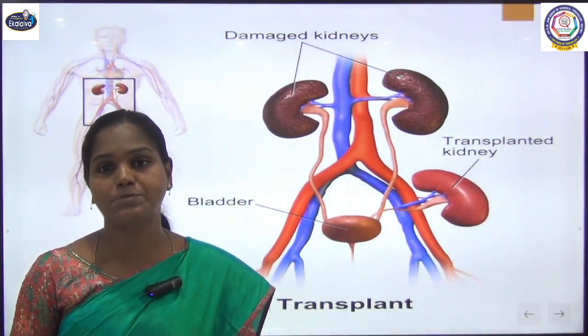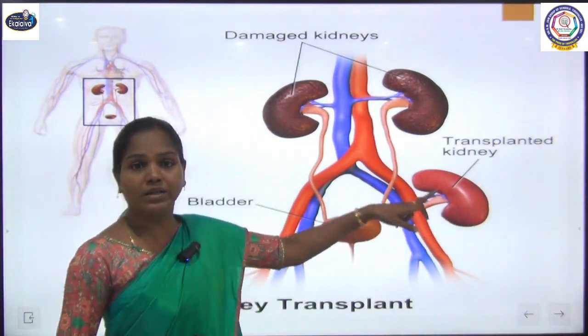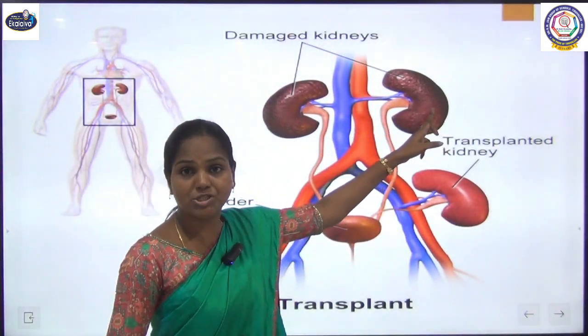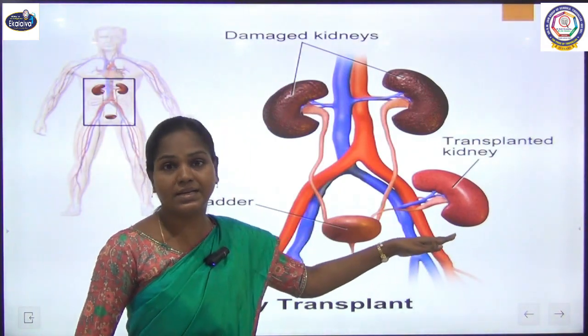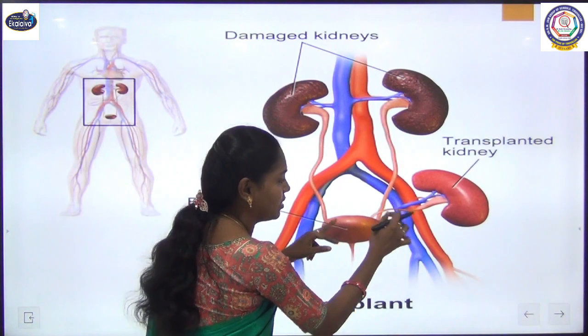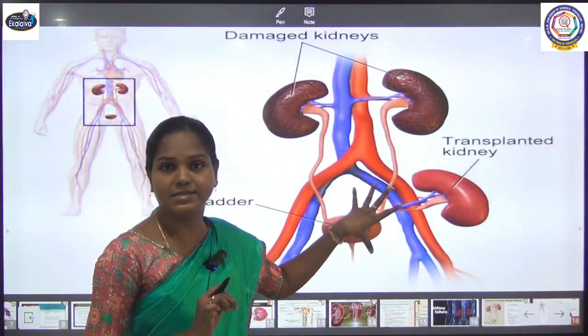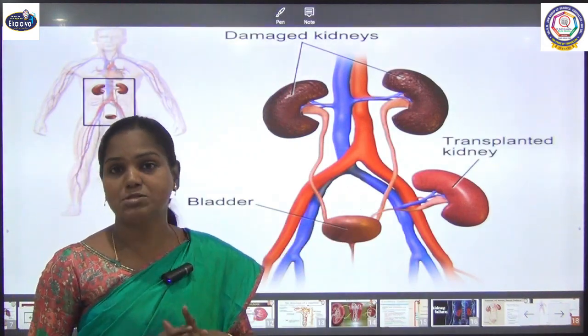One is kidney transplantation. When they are doing this, they will not remove the damaged kidneys. The donor kidney, that third kidney, is fixed in our pelvic region along with our urinary bladder and our blood circulatory system. So this is called kidney transplantation.